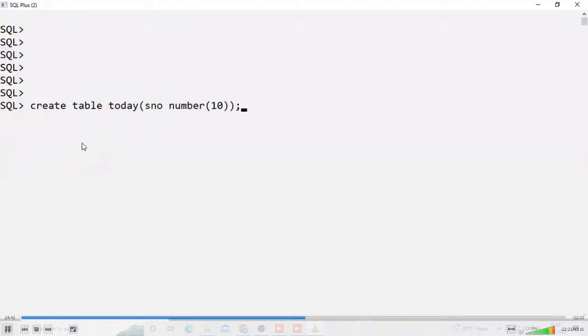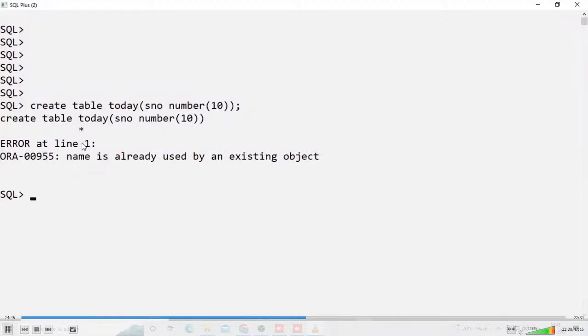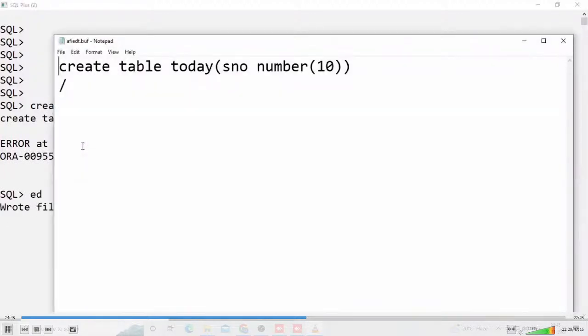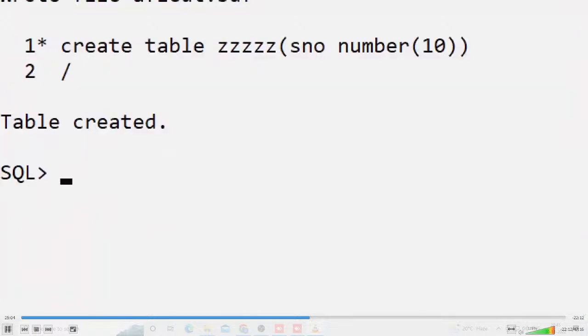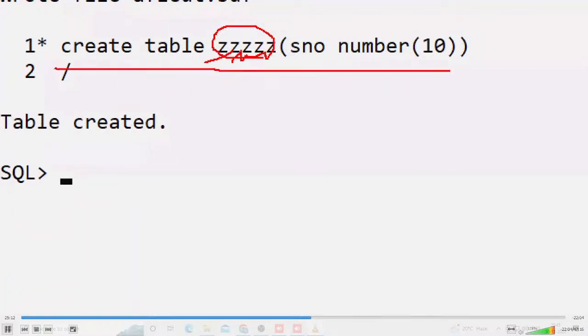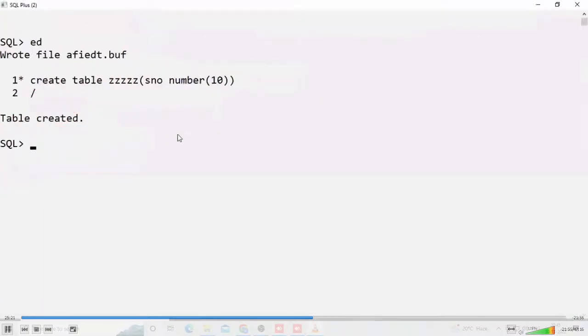Slowly observe it here, concentrate. Suppose Z is a table. For example, I am creating it. This table is created. Z is the name I am giving. The table I am creating is only in my Oracle database, or SQL Server database, or MySQL database. The table is created.